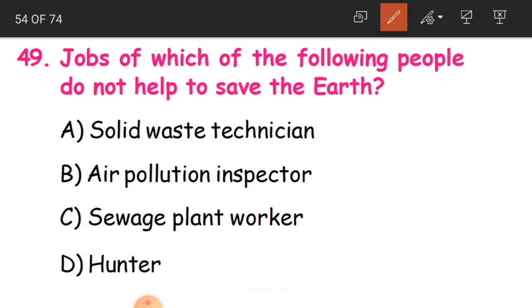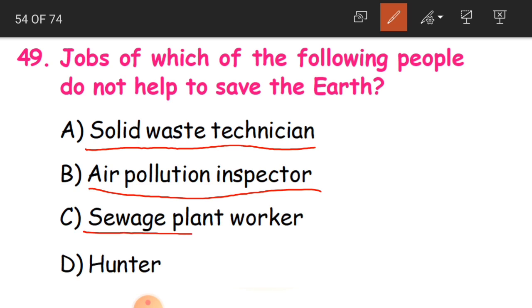Is it solid waste technician, air pollution inspector, sewage plant worker, or hunter? And the answer is hunter. Now, hunters, what do they do? They are going to hunt the animals in the forest.